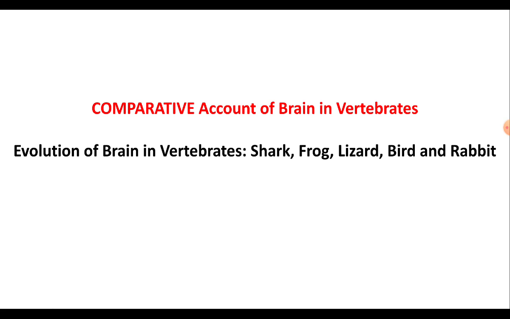Comparative account of brain in vertebrates. In order to understand the structural similarities as well as the differences in relation to brain in different groups of vertebrates, and also to understand their evolutionary significance, comparative account of brain in different vertebrates must be studied in detail, because one of the strongest forms of evidence is the comparative anatomy. That is, comparing structural similarities of organisms to determine their evolutionary relationships.